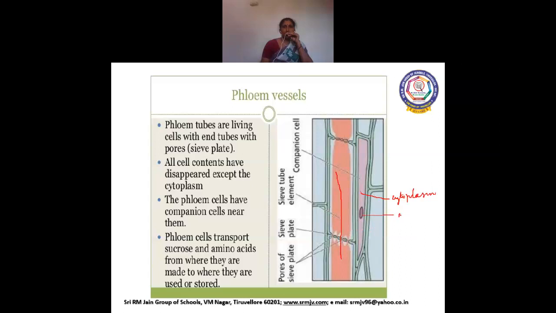This is the companion cell, and this is the sieve tube. At the end of the sieve tube, you can see the sieve plate. Okay, children. Phloem tubes are living cells as they have cytoplasm.